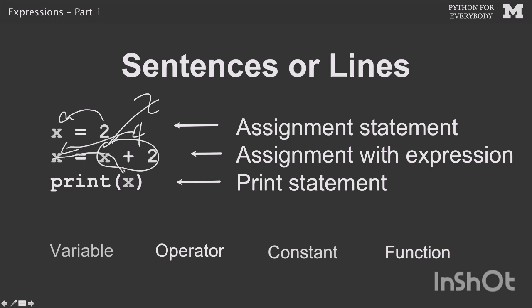And then this is a print function. The way functions work is they are the name of a function followed by a parenthesis, followed by another parenthesis, and then you can print what you want to print. And so this causes 4 to come out as output. So print is the function that you call to cause output.